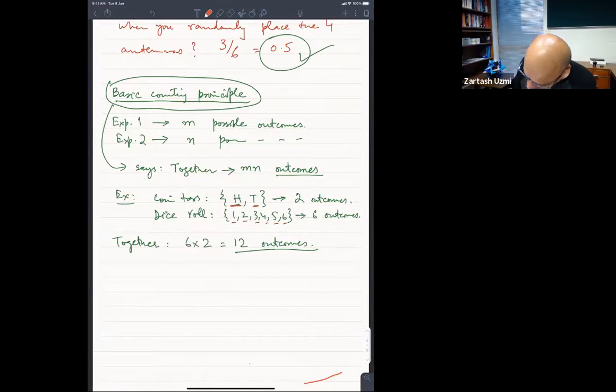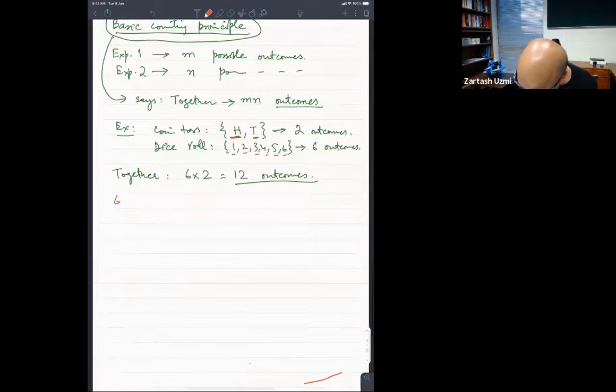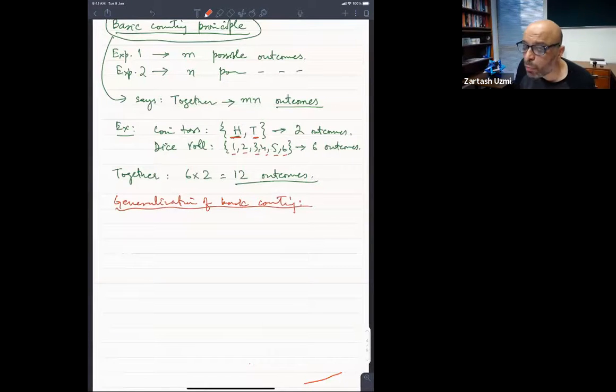ठीक है. There is a generalization of this as well. Generalization of the basic counting principle, and the generalization is that if you have more than 2 experiments, वो इसी तरह सारे multiply हो जाते हैं. Experiment 1 n outcomes, experiment 2 m outcomes, experiment 3 p outcomes, so it would be n, m and p multiplied together.